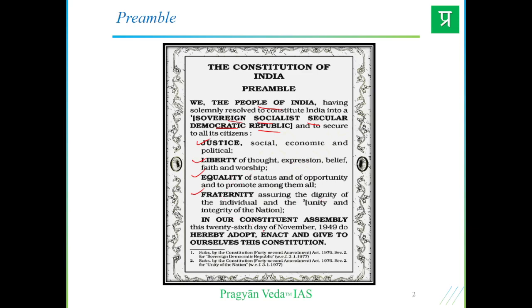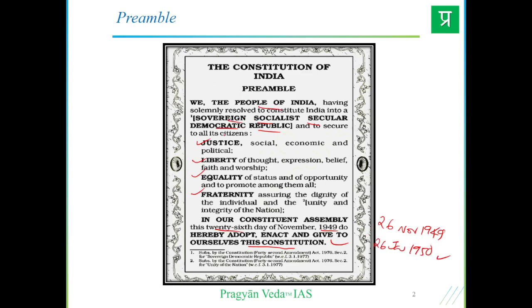And in our Constituent Assembly, on this particular day, the 26th day of November 1949, we are adopting this and giving ourselves the Constitution of India. So this was adopted on 26th of November 1949, but officially it was declared on 26th of January 1950, which we celebrate as Republic Day of India.